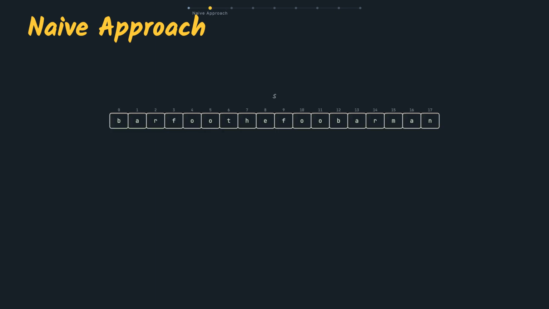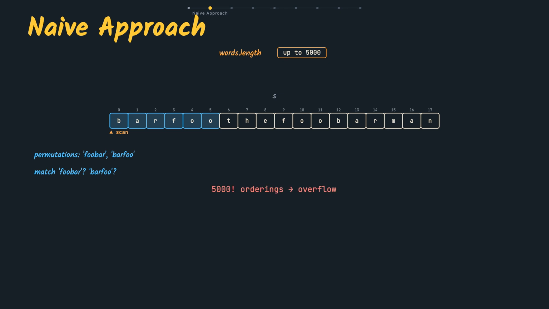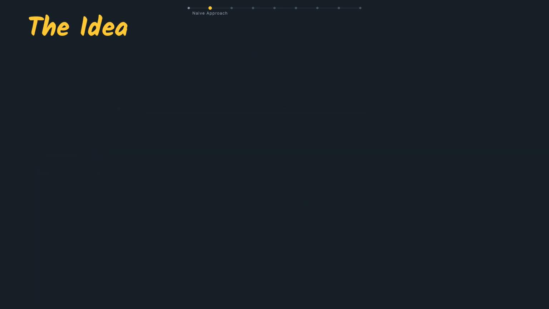The problem says any permutation, so do the literal thing. List every ordering of the words. 2 words, 2 orderings, foobar and barfoo. Search the string for each. Fine for 2. But words can hold 5,000 entries. 5,000 words explodes into more orderings than you could ever check. You'd never finish. The orderings are the trap.